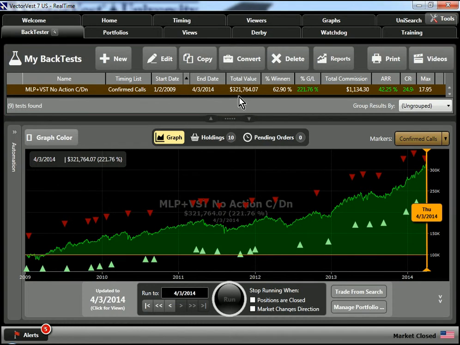Our total value at the end of our little over 5-year test is over $320,000. We've got about 63% winning trades with an overall gain of 221%. Gives us an average annualized rate of return of about 42% and a max drawdown of just under 18% over a 5-year period. That is not too bad. And what I wanted to show was the strength of the performance since Dan's last test back on July 19th of 2013, when it closed at a gain of 143% at the time.